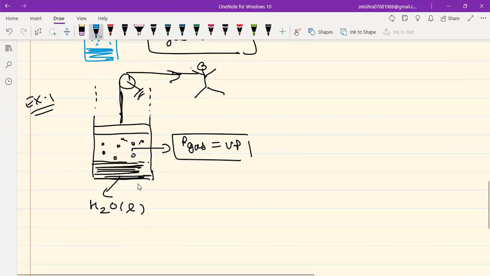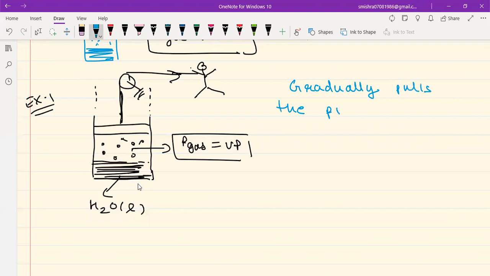Okay, so let's quickly have a look at this example. This is a very beautiful example which will inculcate the basic meaning of vapor pressure in your minds. So he gradually pulls the piston in the upward direction. तो piston को वो ऊपर खींच रहा है, ठीक है? In the upward direction, gradually pulls the piston in the upward direction. All right. So this boy gradually starts pulling the piston in the upward direction, and temperature is constant. Temperature is constant. Okay, guys.